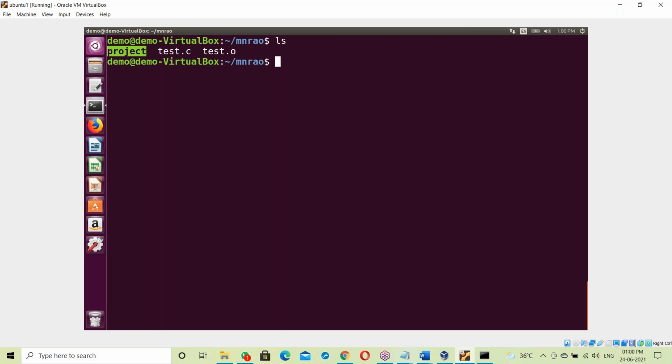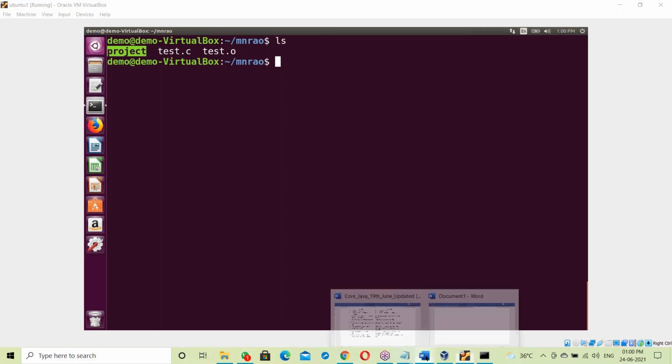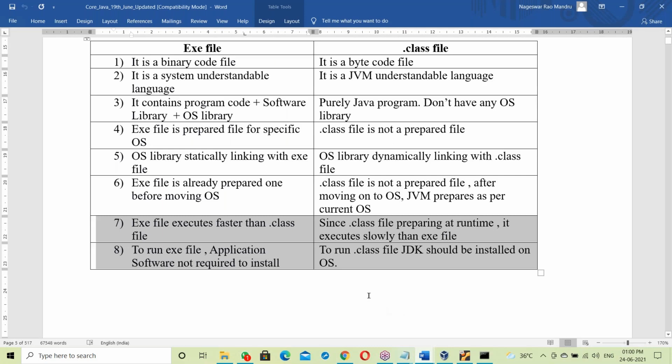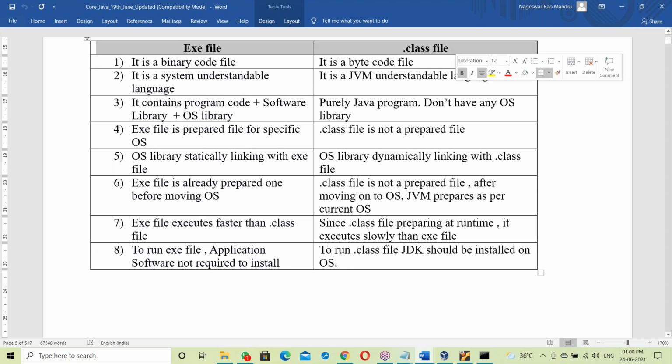To run a C++ exe, C++ software is not necessary. But to run Java, Java software is required, because the JVM is required. To run a dot class file, the JDK should be installed on the OS. Why JDK? For the JVM. This is the difference between the exe file and the dot class file.